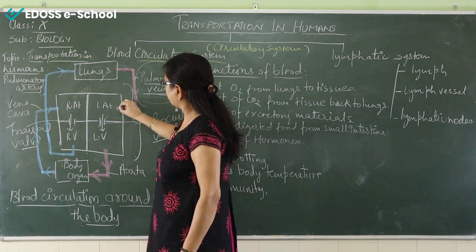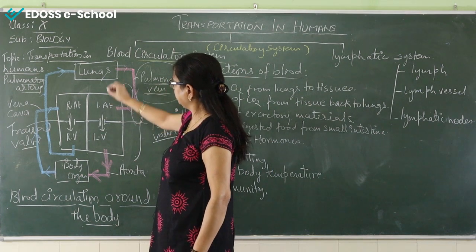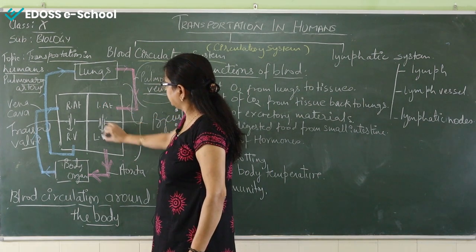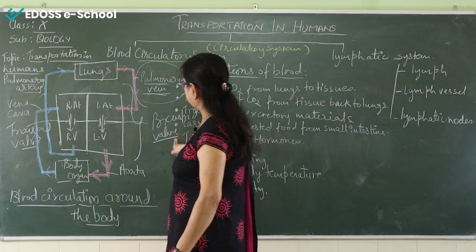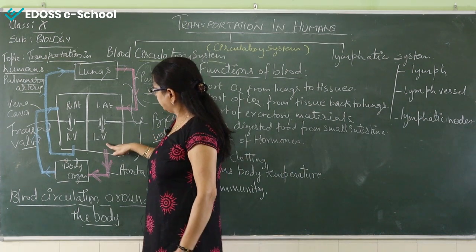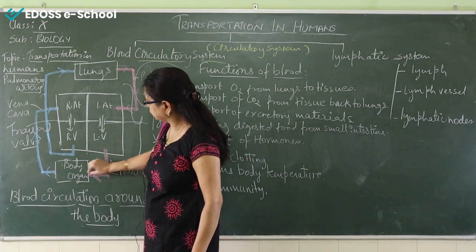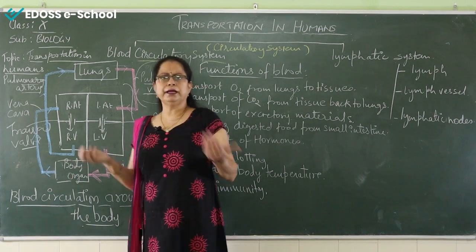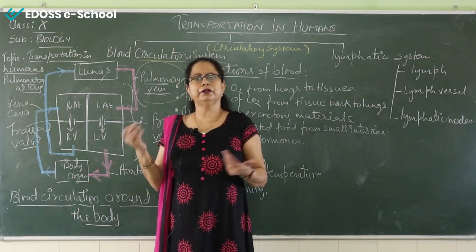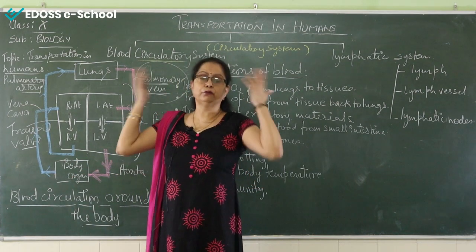Now when the oxygenated blood enters the left atrium, it comes to the left ventricle through the bicuspid valve, and from the left ventricle it goes to the body organs. It may be any organ, maybe the kidney, the liver, the stomach, the eye, nose, head, whatever.